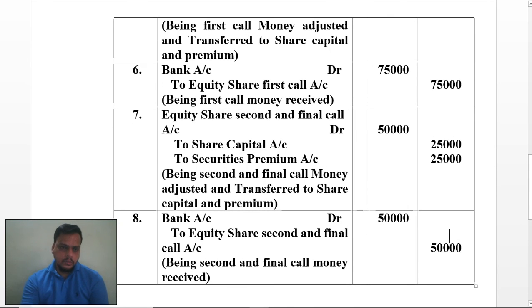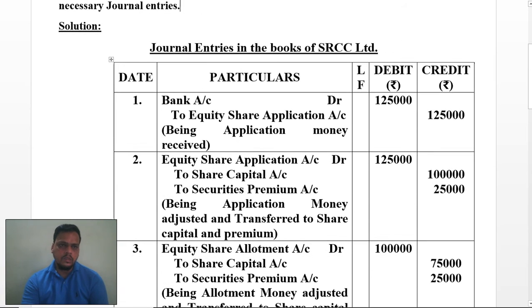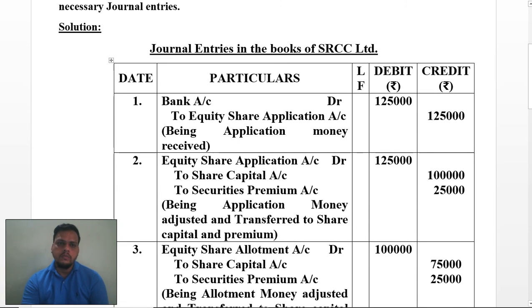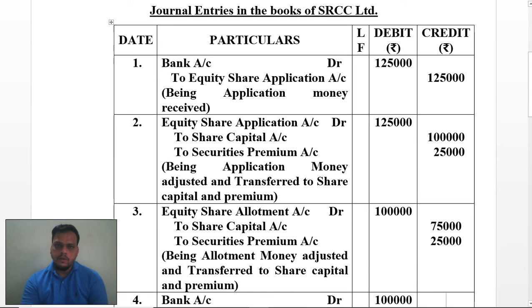This much is there for your entry. Just look out for the journal entry. If you are having any problem with these entries, please comment back. Now if we have any question on this particular topic, make sure that you have a question related to cash book account.